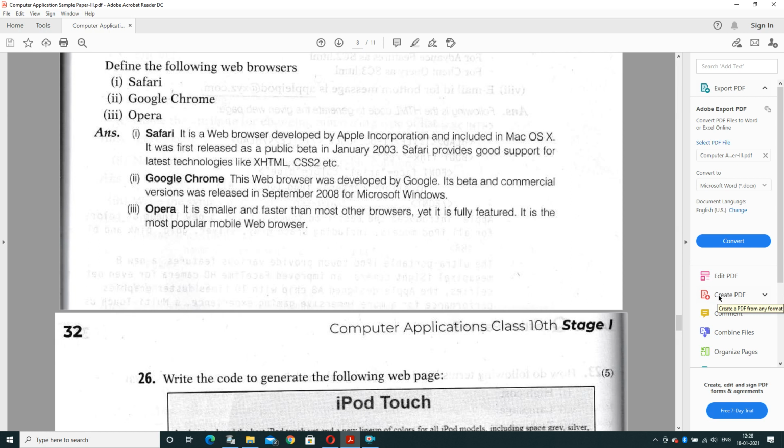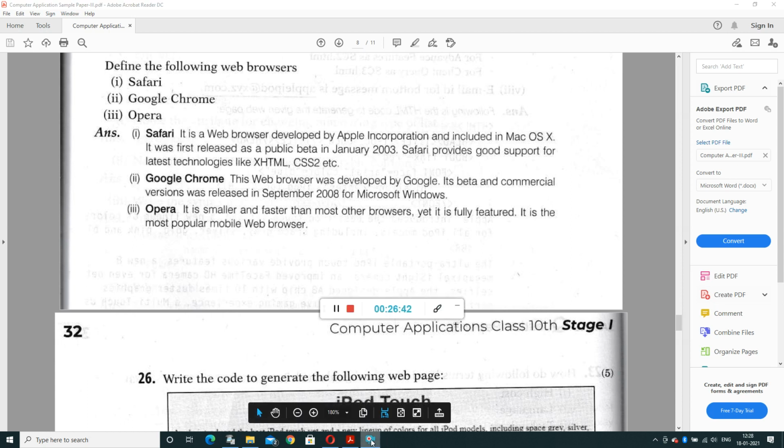Google Chrome. This web browser was developed by Google and its beta and commercial version was released in September 2008. And Opera, it is smaller and faster than most other browsers, yet it has many features. It is the most popular mobile web browser.